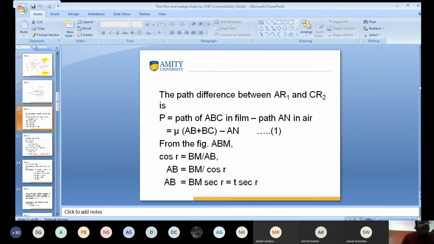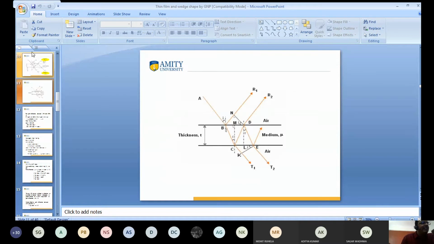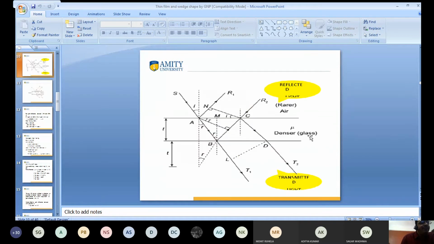Again, what is this path difference? The path difference between AR1 and CR2 is equal to the ray of light travelling in medium ABC minus the ray of light travelling in air AN.